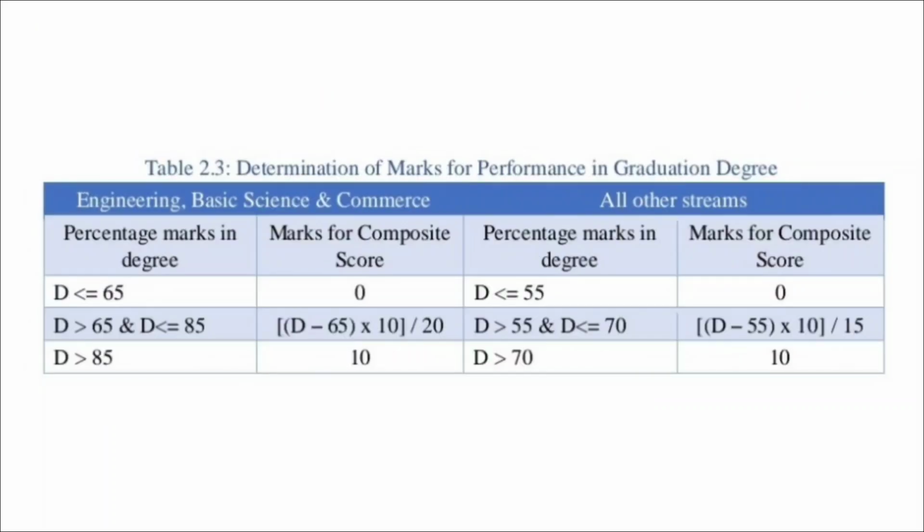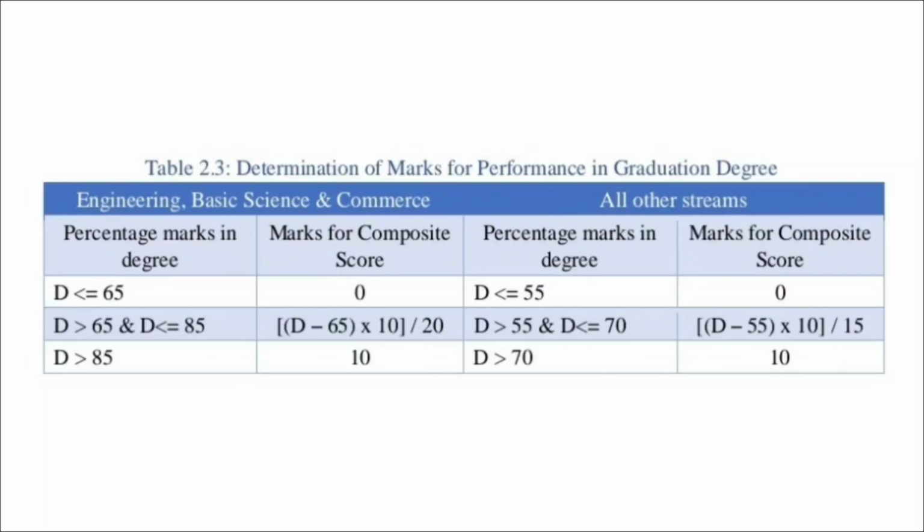Then if we consider the score of the graduation marks, if your degree is from engineering, basic science and commerce, and your percentage ranges between 65 to 85, then the composite score is calculated as the percentage you have minus 65, into 10, divided by 20. And if your percentage is 85% or more, then you will be given 10 points.